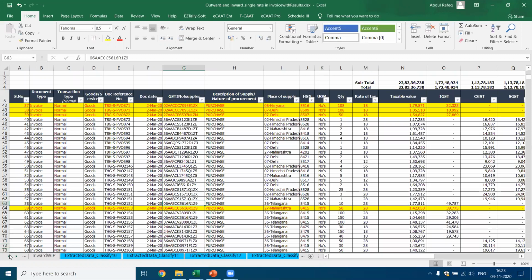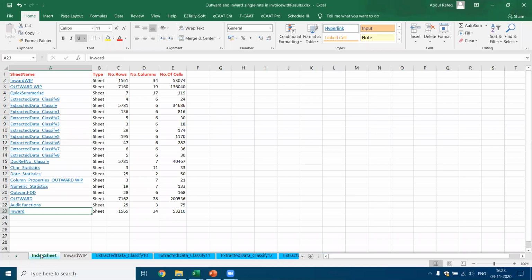If I go to the beginning, this is the index sheet which is automatically created by ECAT when you perform any analysis of functions. It gives a list of all the worksheets which are there in this workbook. It also gives the number of rows, number of columns, and the number of cells.